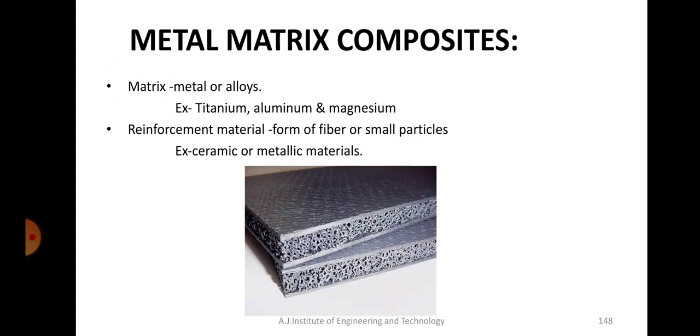As it says, the matrix will be a metal or any alloy. Examples can be titanium, aluminium or magnesium or any other metal matrix. Reinforcement materials will generally be in the form of either fibers or particulates. So it can be ceramic powder or ceramic fibers or any metal fibers.